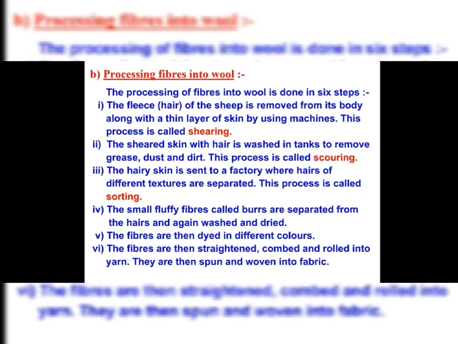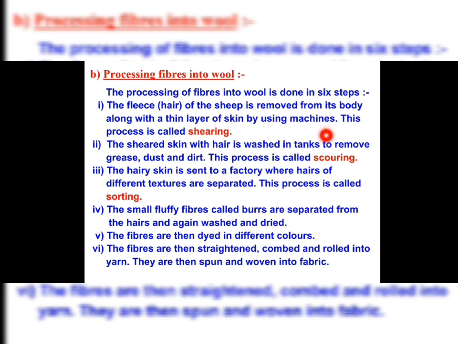Next point is processing fibers into wool. The processing of fibers into wool is done in 6 steps. The first step is shown here, shearing. What is meant by shearing? The fleece of the sheep is removed from its body along with a thin layer of skin, but this thin layer of skin is dead, using machines.